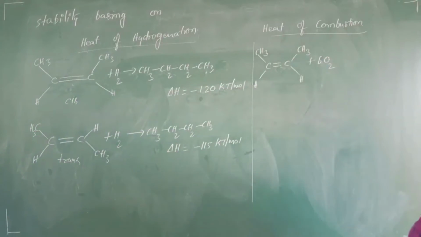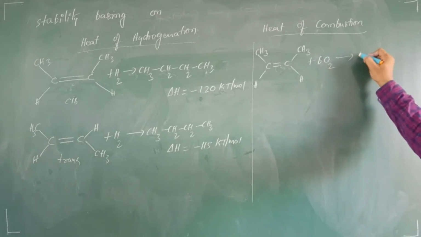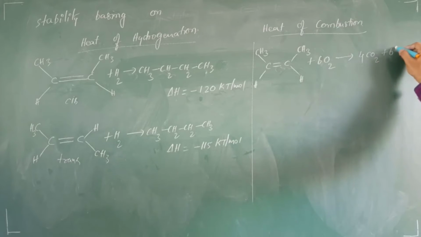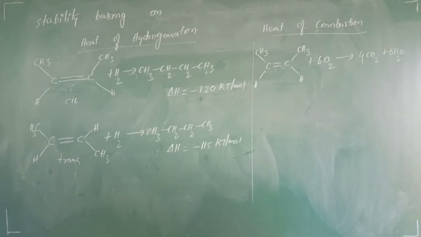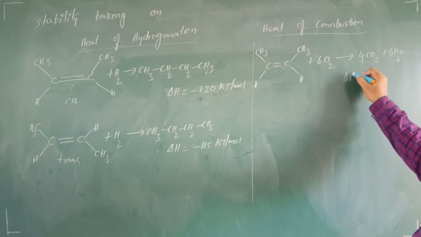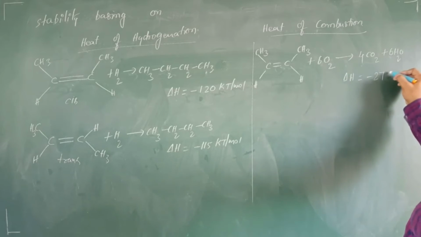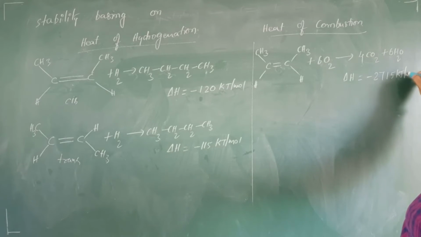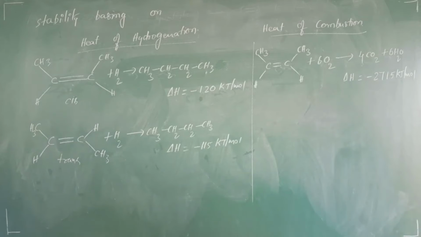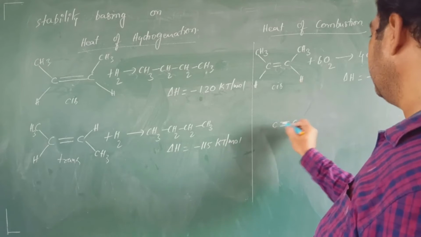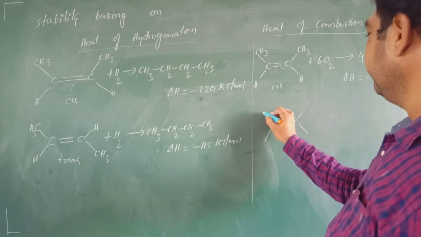Therefore here I will take 6 moles of oxygen. Here 4 carbons are there. Therefore 4 moles of CO2 plus 6 moles of water. And combustion is always exothermic in nature. Therefore the delta H liberated is some minus 2715 kilojoule per mole. 2715 kilojoule per mole. Now this is the cis form.